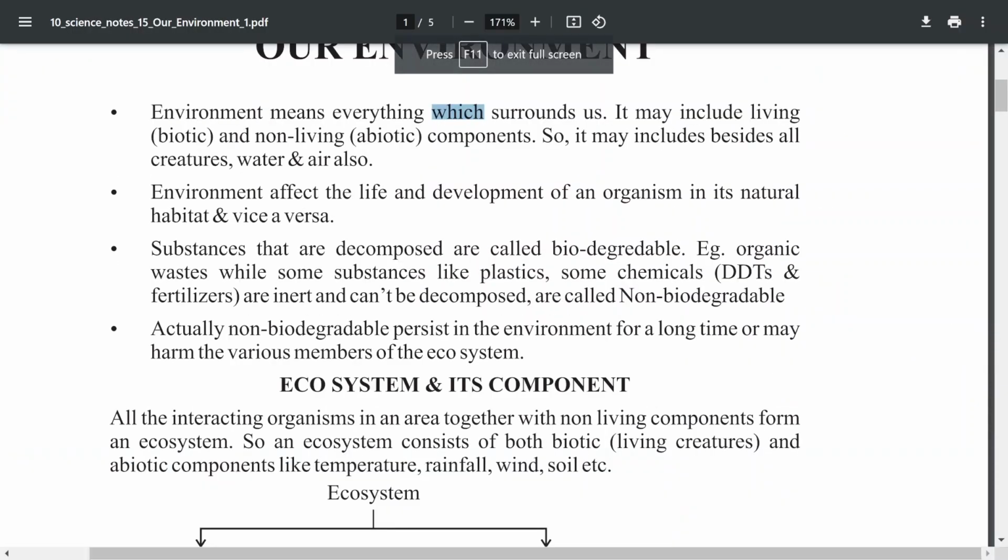Okay, listen. In our environment, you know very well, there is an interaction between two components. What do they mean? One is abiotic, another one is biotic components. What are abiotic components, children? Non-living. Example?